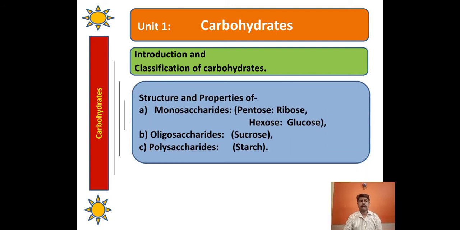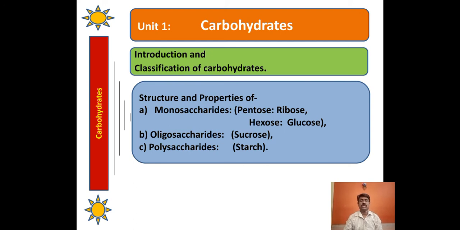the structure and properties of the types of carbohydrates, that are the monosaccharides, oligosaccharides and polysaccharides. The monosaccharides, its examples are ribose and glucose.